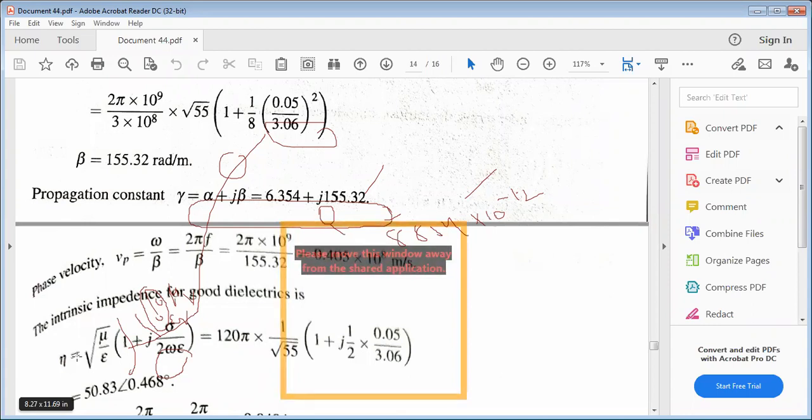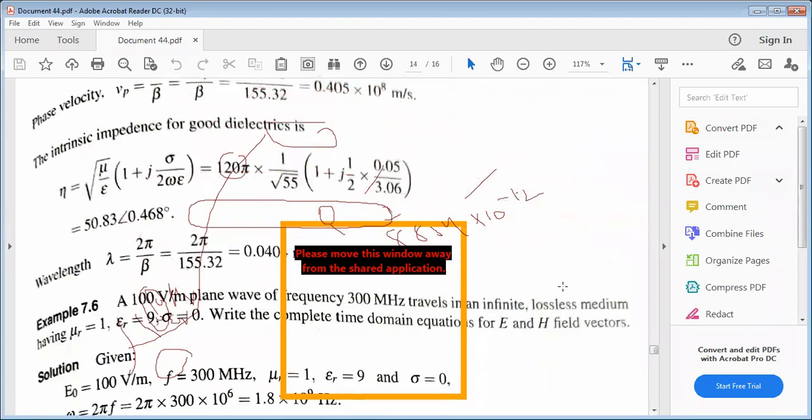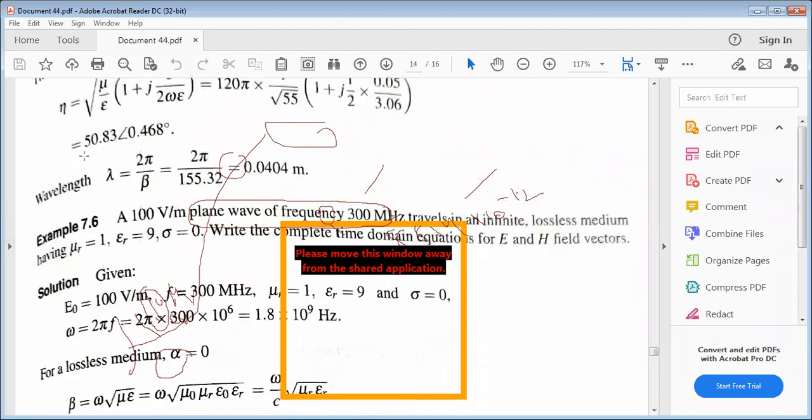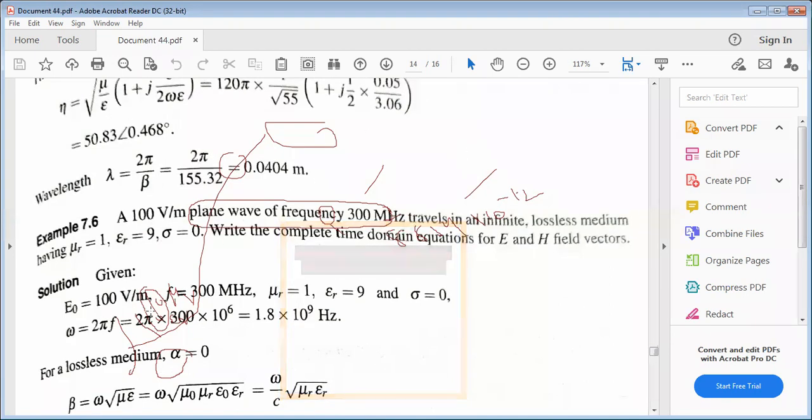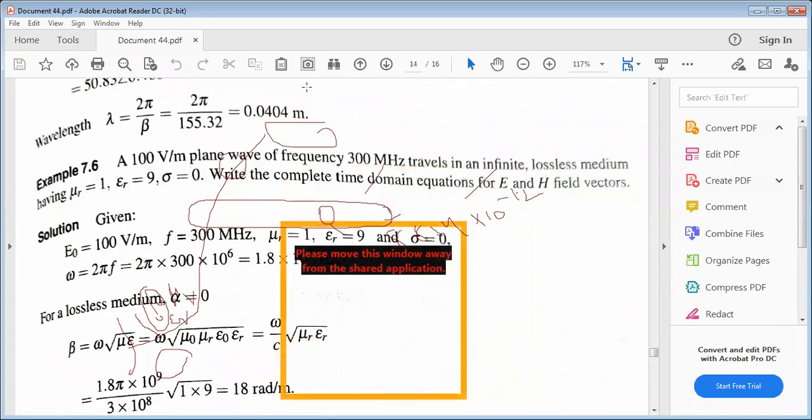When we substitute all those values, the intrinsic impedance is 50.83. For free space, the same intrinsic impedance is 377 ohms, but here it is only 50.83. Similarly, the operating wavelength lambda equals 2 pi by beta, so 2 pi by 155.32 equals 0.0404 meters. That's all about that problem.